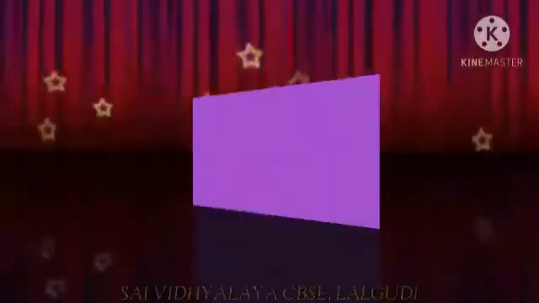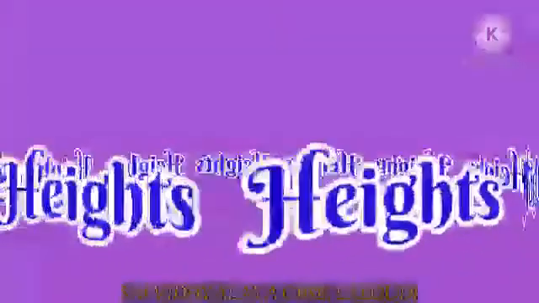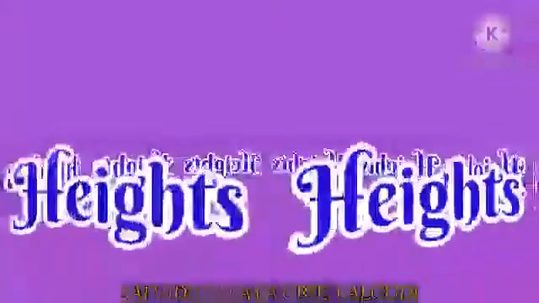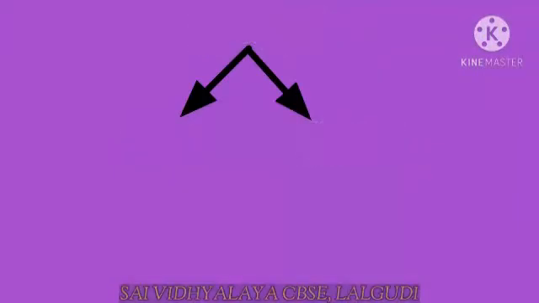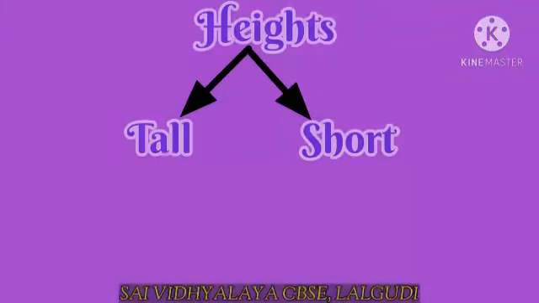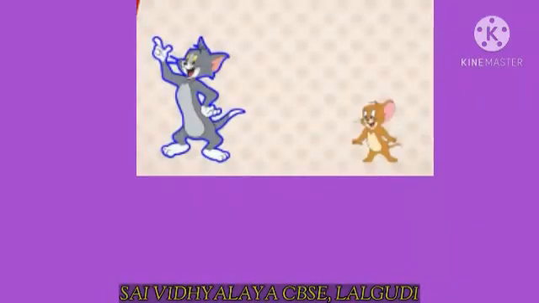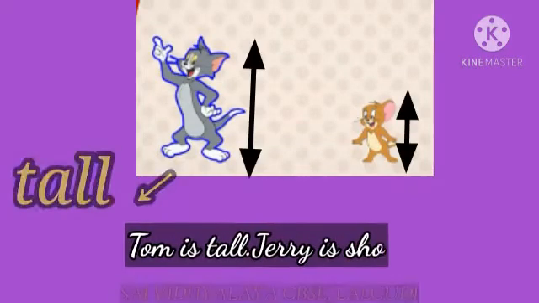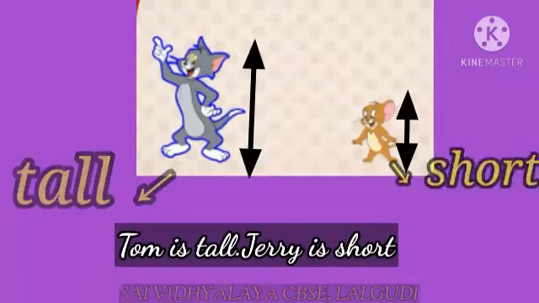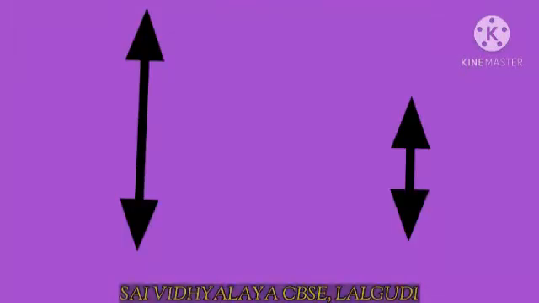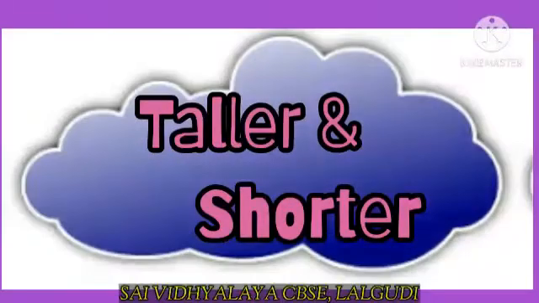Second, let's compare objects using their heights. When we compare objects on basis of their heights, objects can be grouped as tall or short. For example, look at this. Here, Tom is tall, Jerry is short. Tall, short, taller and shorter.